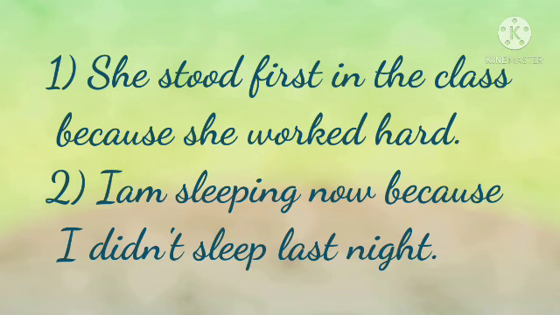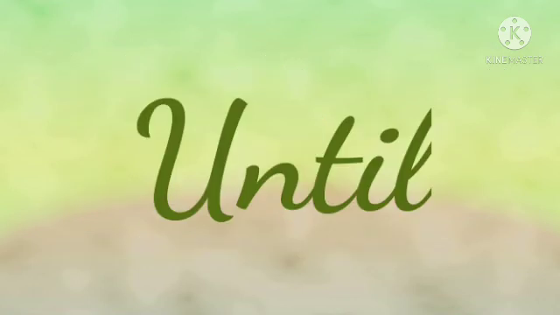Look at the first sentence. She stood first in the class. It is the first clause. And the reason for that clause is given in the next clause. That is, she worked hard. She stood first in the class because she worked hard. So, because is used to join two clauses where one clause says something, the other clause gives the reason for it. Now let's look at the next one.